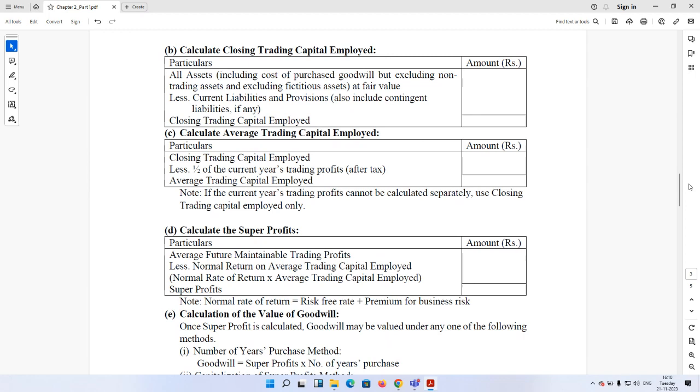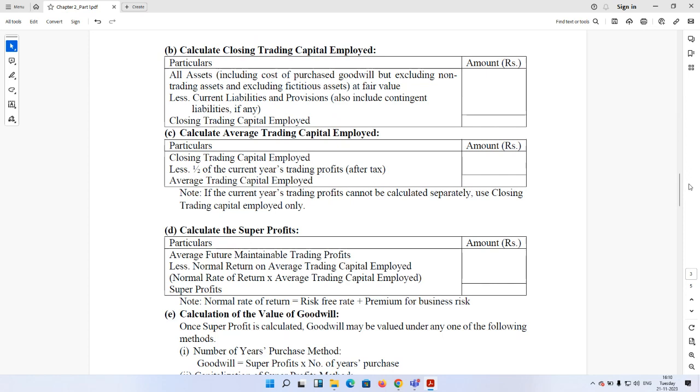Now, for that, first we need to calculate the closing trading capital employed. What is closing trading capital employed? The term trading should be given more emphasis here. Now, while calculating capital employed, what do we do? Capital employed we calculate by taking the value of assets, from which we need to deduct the current liabilities. That gives us the capital employed.